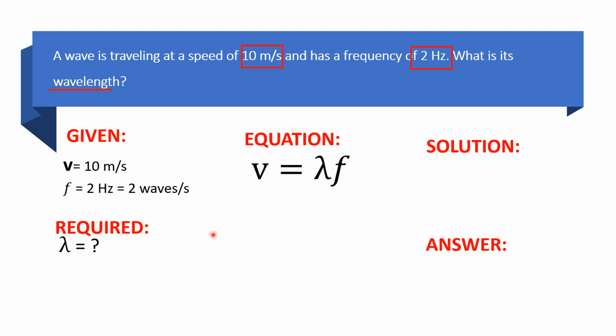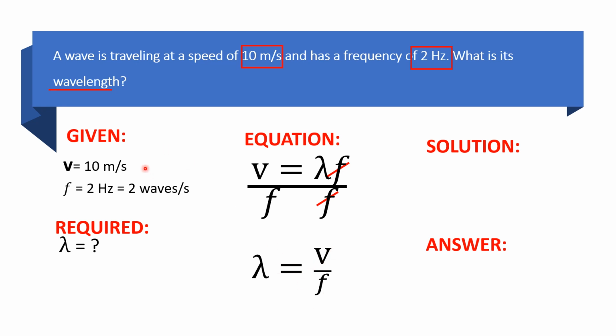The equation to be used is v is equal to lambda multiplied by the frequency. As you can see in the problem, the required is this one, so we need to derive this. How are we going to do that? We need to divide both sides by whatever is with our missing variable, the one we're looking for. So we need to divide both sides by f, or frequency. So, cancel. Our formula will be lambda, or wavelength, is equal to v over f.